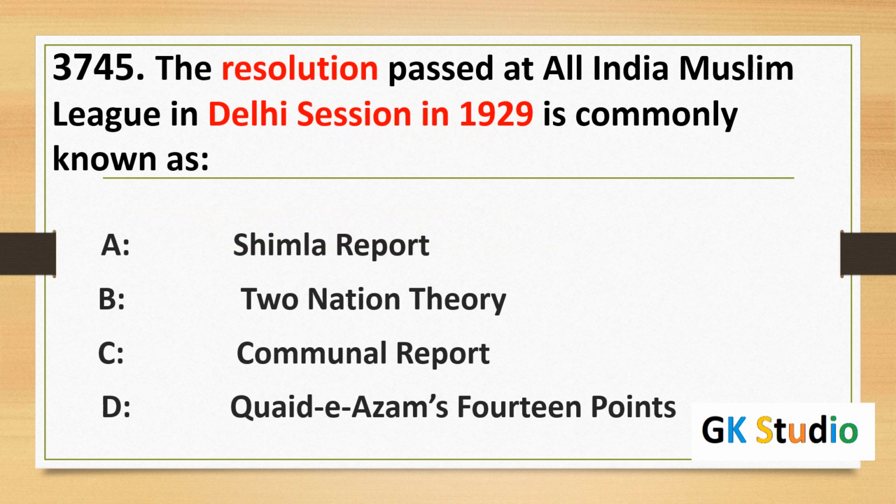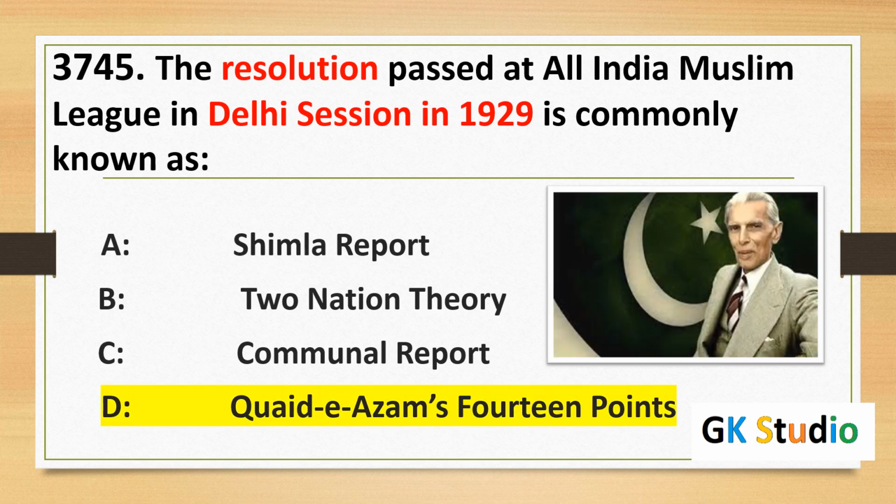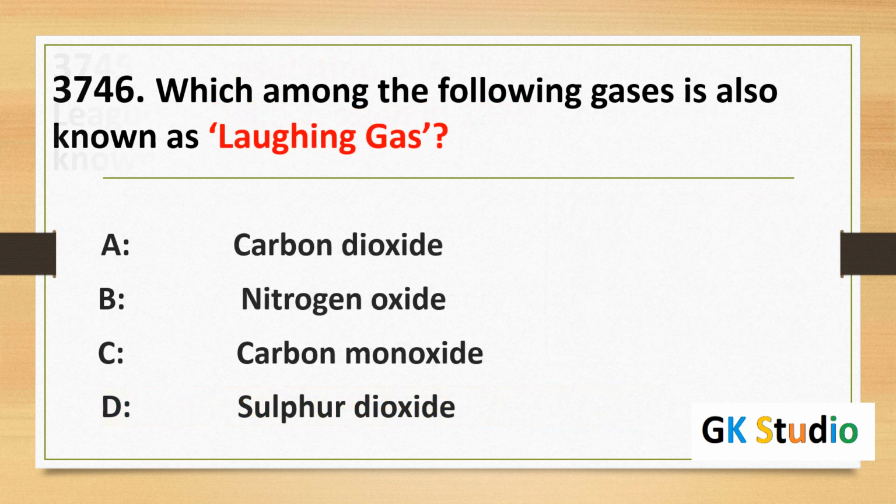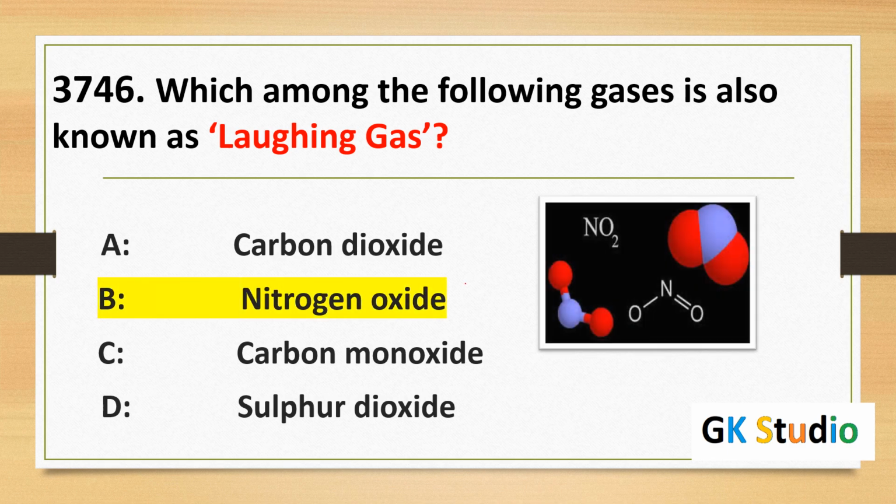The resolution passed at the All India Muslim League in the Delhi session in 1929 is commonly known as the 14 Points. The 14 Points were presented in the Delhi session in 1929. Which among the following gases is also known as laughing gas? Nitrous oxide is called laughing gas. N2O is laughing gas, nitrous oxide.